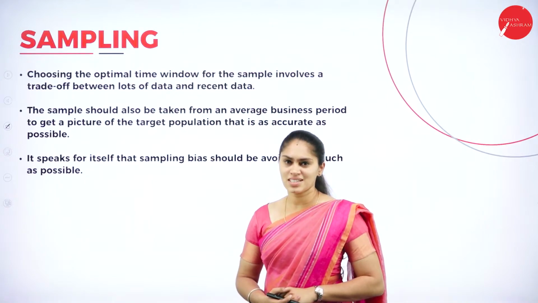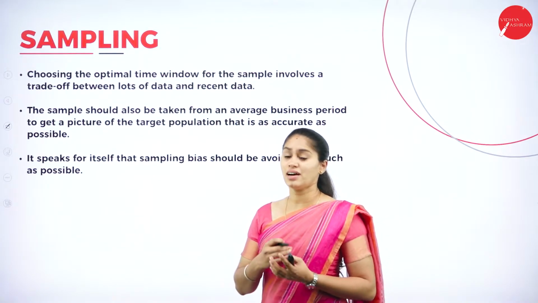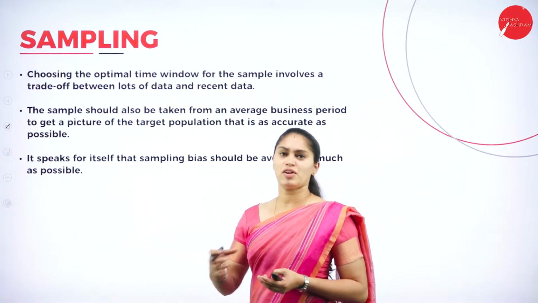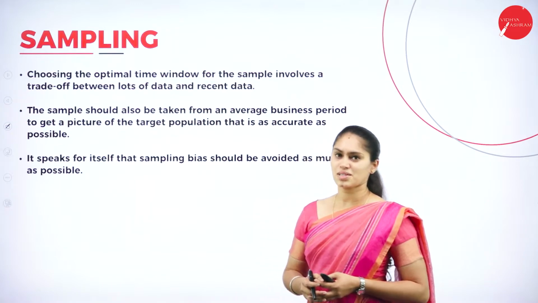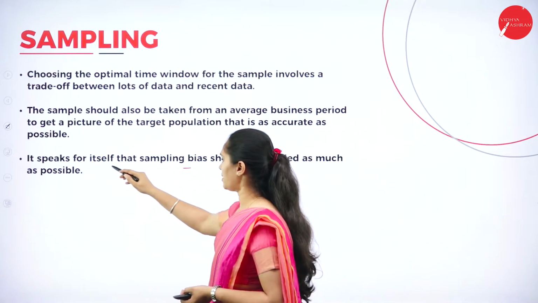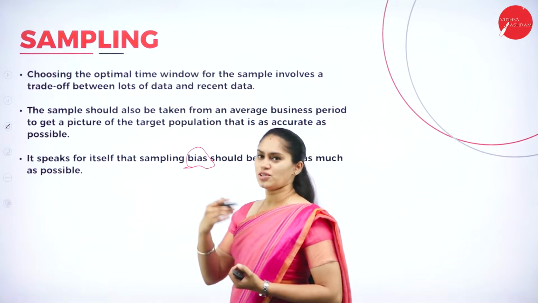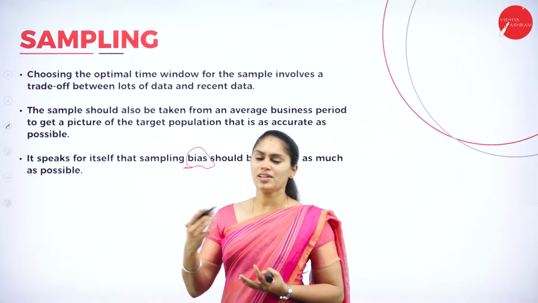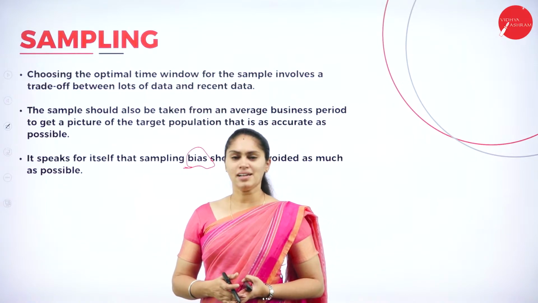So when we are doing this sampling, it must be very fast. That means you should not spend much time in order to get the data elements. It must be very accurate and very fast. It should not be biased in nature. That means it should not be like hide and seek. If the data is not correct, or if the data is missing, that has to be represented as it is.